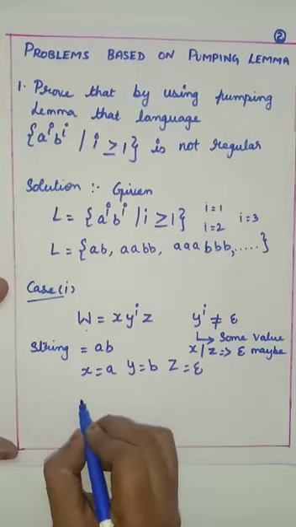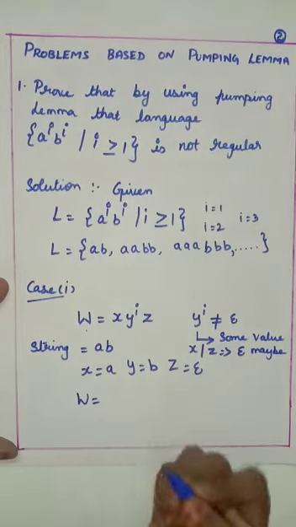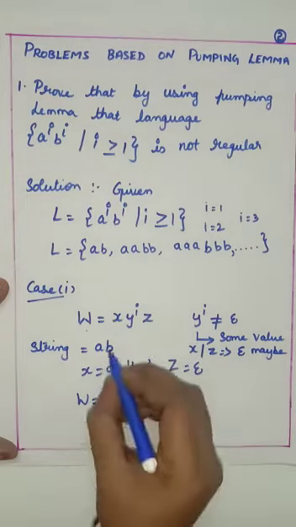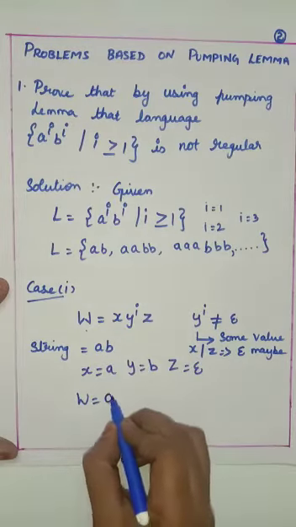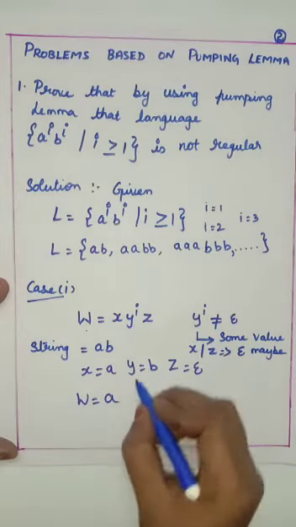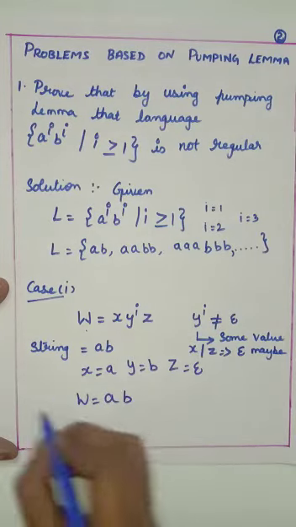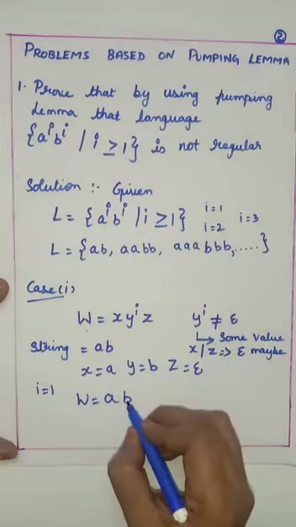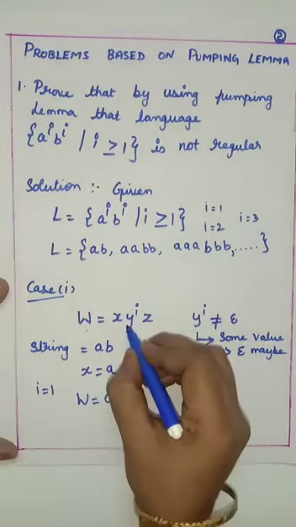So W is equal to x y to the power of i z. The x value is a, and the y value is b. Now I am going to take the i value as 1, so b to the power of 1.